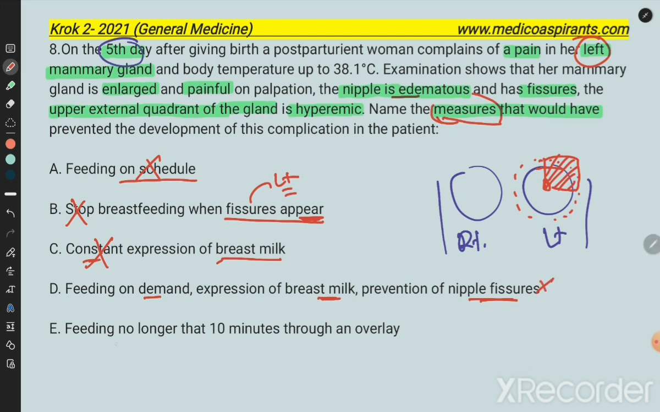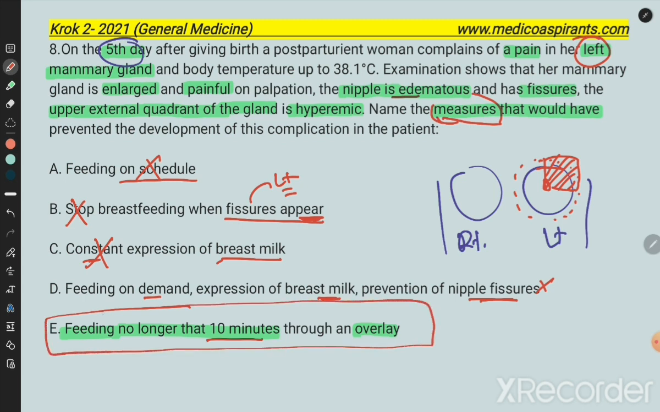And the given option, feeding not longer than 10 minutes, is a parameter defined by the WHO, the standard one: feeding should be no longer than 10 minutes. This is a very important term which you should remember, that this line is given in the obstetric parameters. It is very important that the baby should not be fed more than 10 minutes consistently from one side. What would have happened? Now you can visualize the picture.